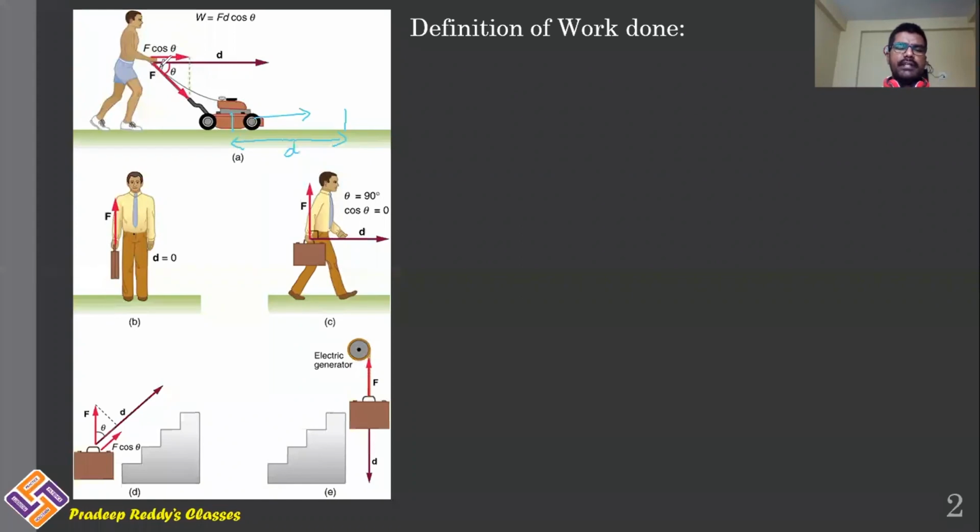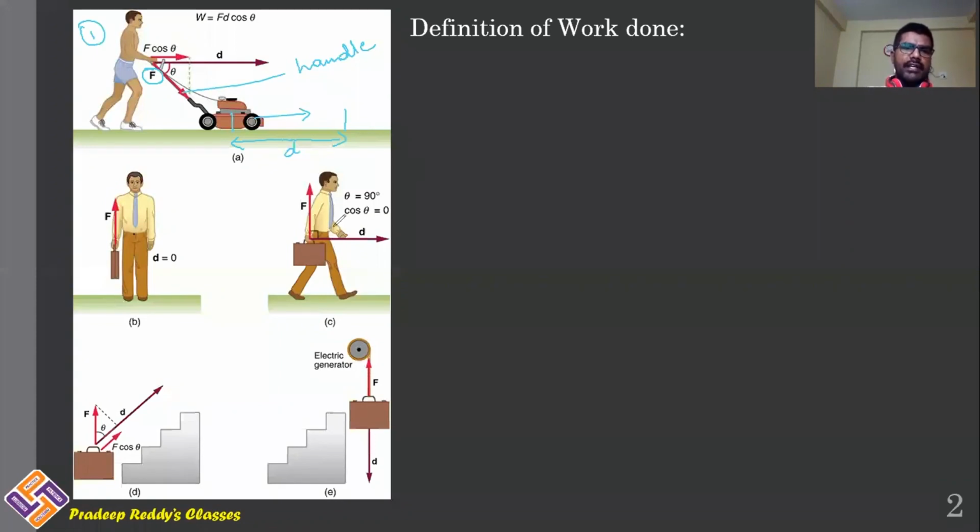So he is putting some effort, some force, and that force is along this handle. This is the handle. The force which the person applies is along the handle, and this is the force applied, F. But displacement is observed horizontally. Force applied by the person is in the plane. It is neither along the x-axis nor along the y-axis. And there is some displacement observed here, the displacement of the lawn roller. This is in figure 1.